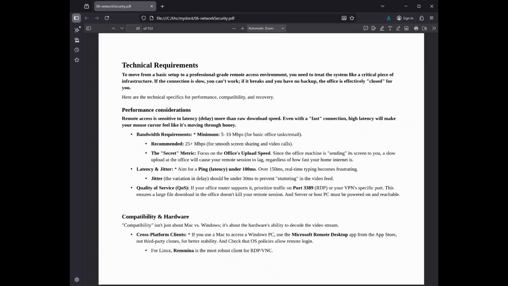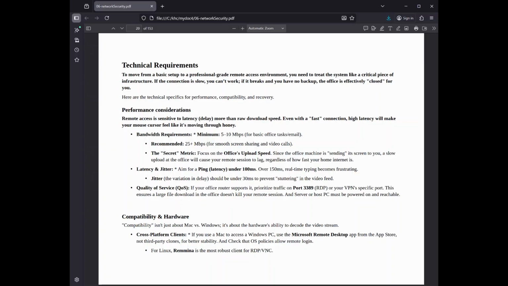Quality of service, QoS: if your office router supports it, prioritize traffic on port 3389, RDP, or your VPN's specific port. This ensures a large file download in the office doesn't kill your remote session. And the server or host PC must be powered on and reachable.